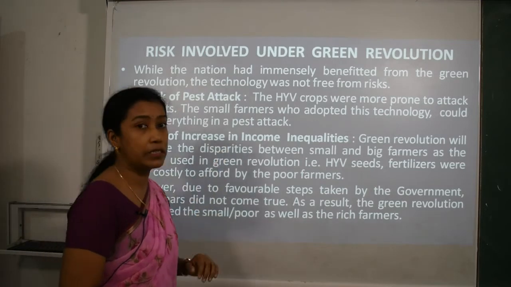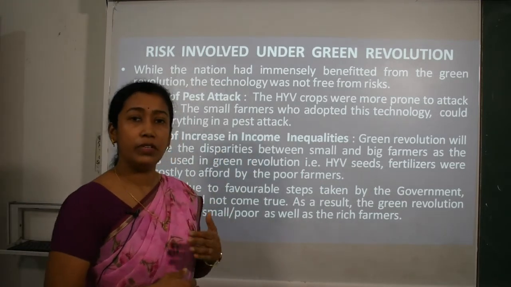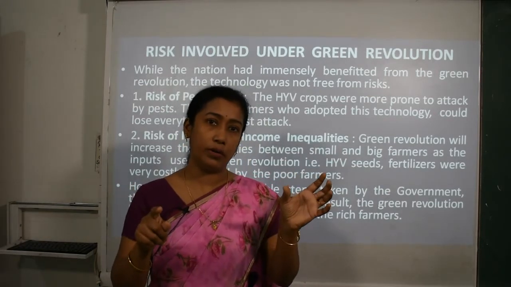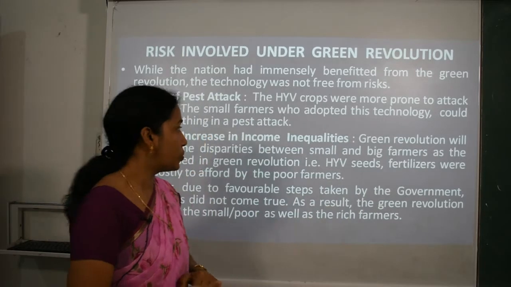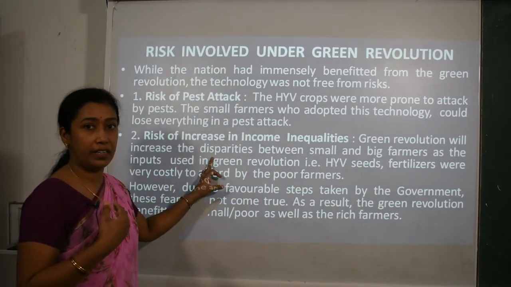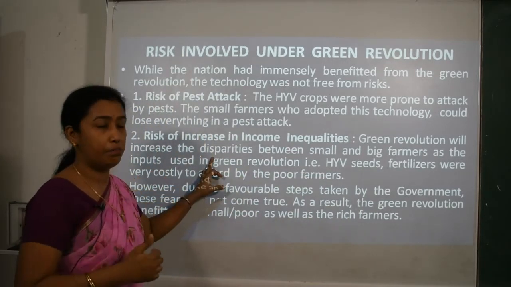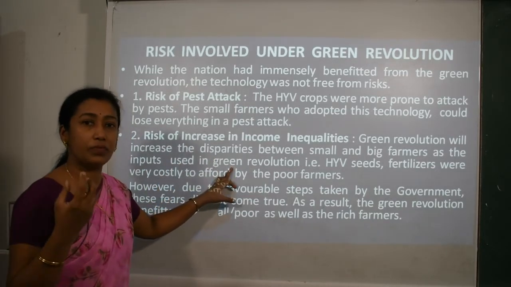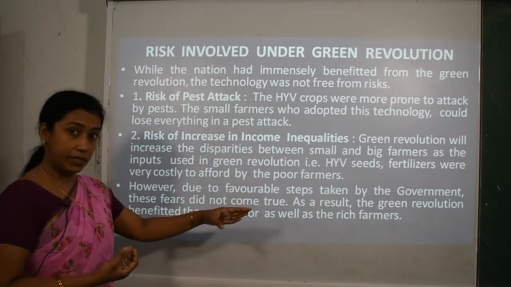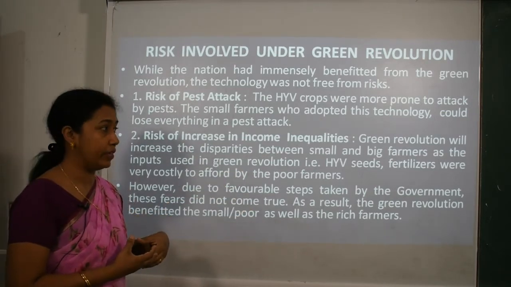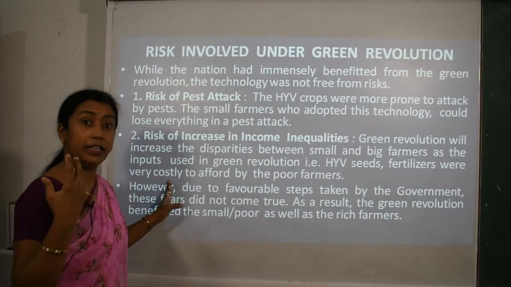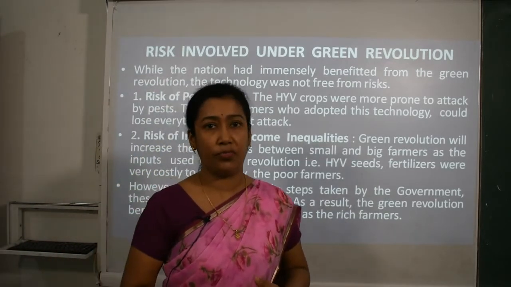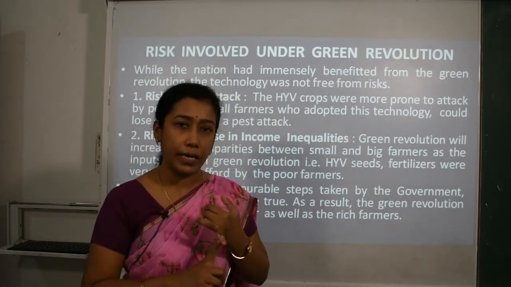Second was the risk of increase in income inequalities. When we say increase in income inequalities between lower class groups and higher class groups, the Green Revolution will increase the disparities between small and big farmers, as the inputs used in the Green Revolution, the high yielding variety seeds, fertilizers required for them, and even reliable irrigation facilities, were all very costly for poor farmers. A poor farmer cannot afford high yielding variety seeds.